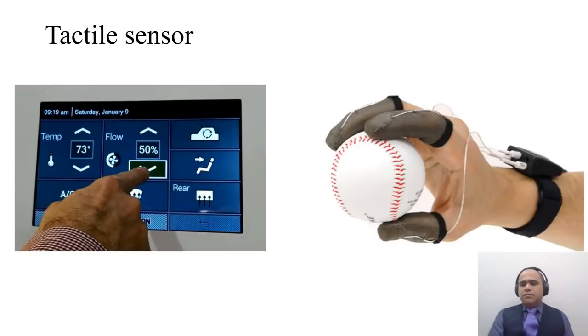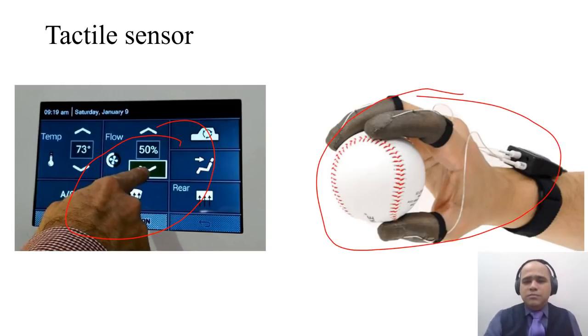Now you have heard the term tactile sensor multiple times. Something like this, you may say it's a capacitive touchscreen, but no, these are tactile touchscreens, where you get a feeling that you have pressed something. They are used in airports and places where multiple people touch multiple times. Also in sports, tactile sensors are used because they can be mounted and wearable, and once worn, a sports player can do his action and everything can be recorded.